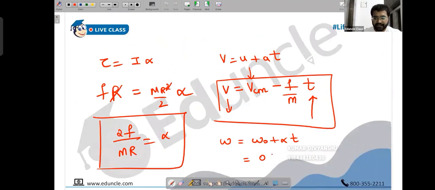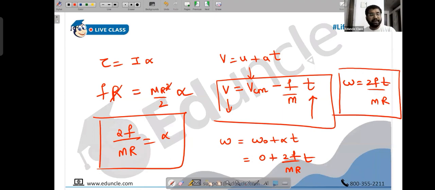Next, alpha you just found out: 2f upon mr. So omega becomes 2ft upon mr. And then the no slipping case, where VCM becomes equal to R omega. Remember, this is the value of VCM after time T, because VCM is continuously decreasing. This is the initial VCM.